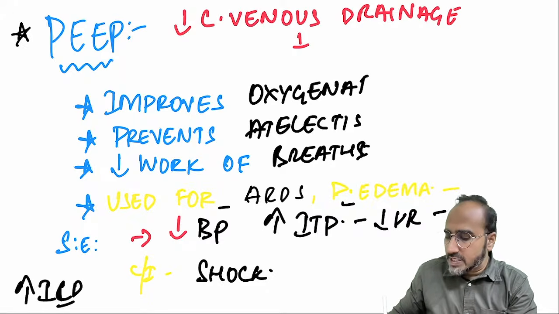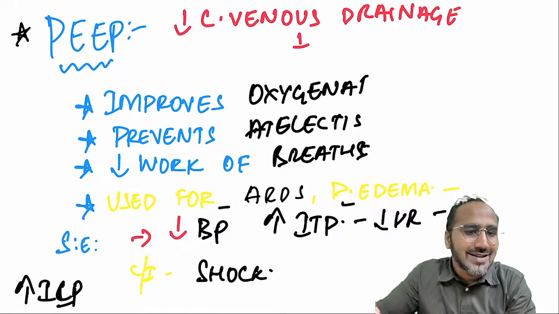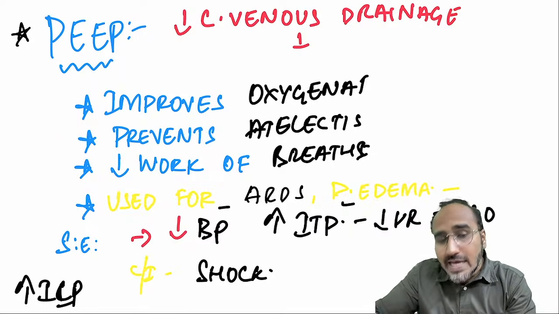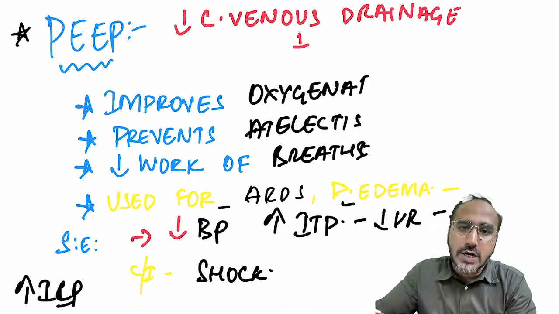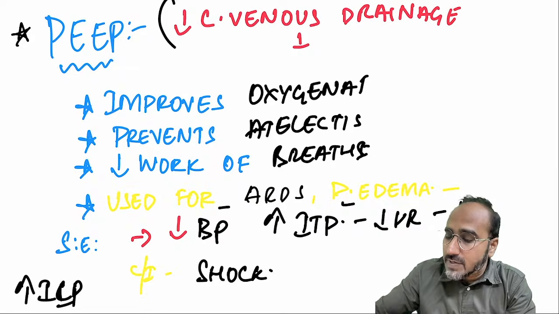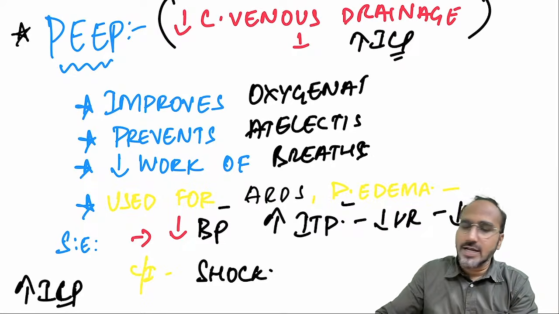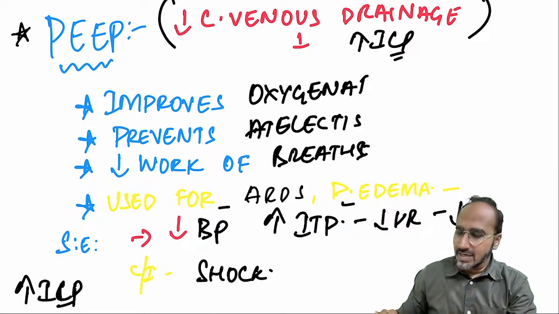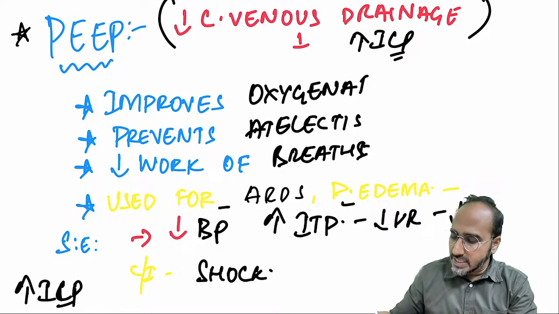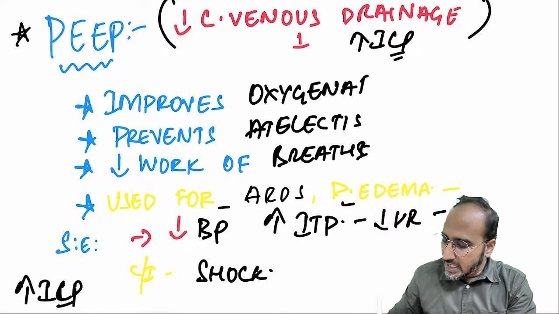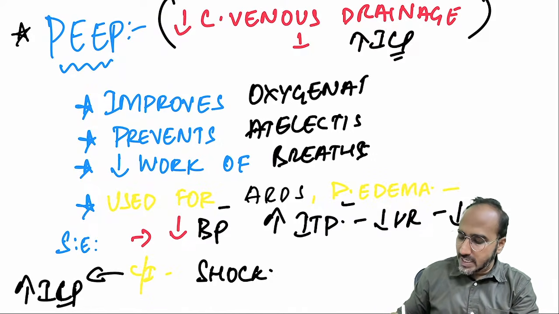Now your question should be, why sir, why is PEEP contraindicated in high intracranial pressure? When I give PEEP for a longer period of time, it will decrease the cerebral venous drainage that can increase the intracranial pressure. So PEEP should be reduced. So PEEP is contraindicated in shock as well as high intracranial pressure.